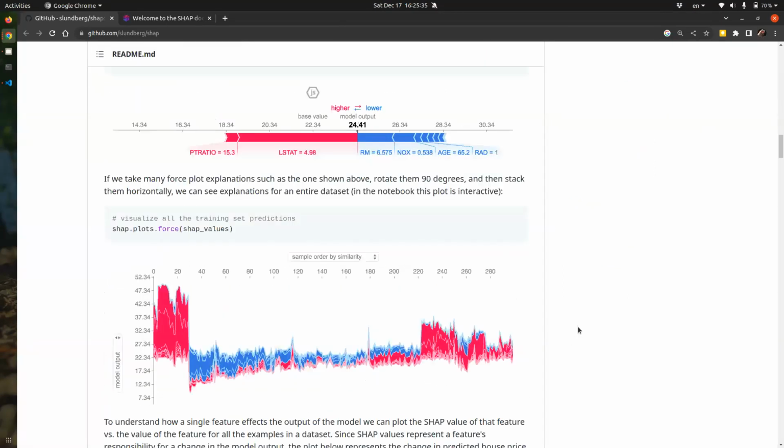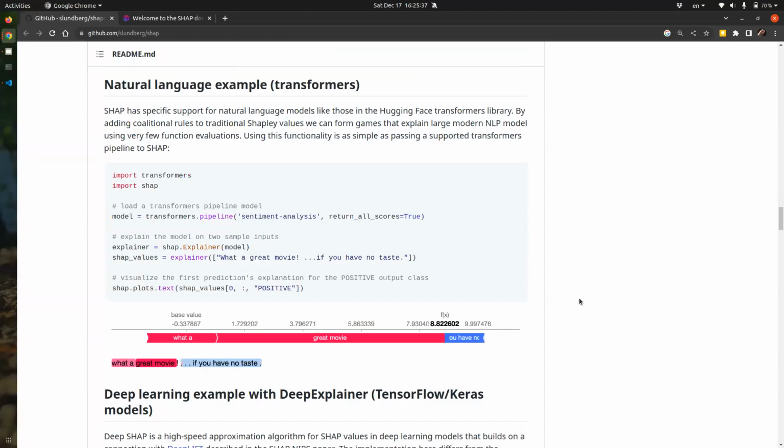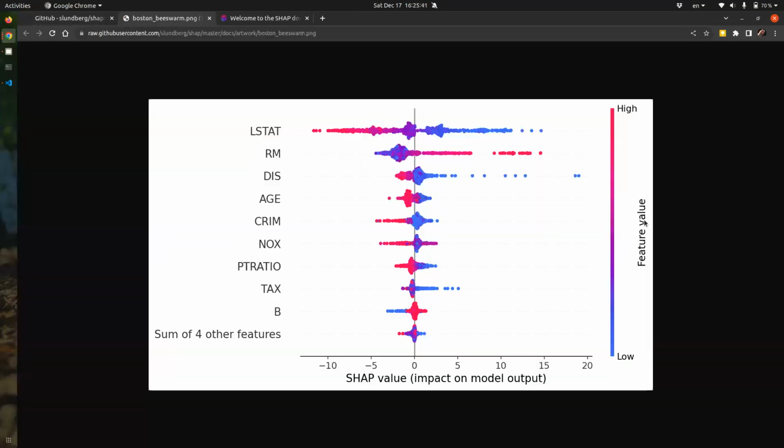And one chart here that I want to show is this one, which gives you all your features with the feature importance and everything. And you can see here that if this variable is high in value, then it predicts towards the opposite of your prediction. If it's low in value, it contributes to your positive prediction, and so on. So this chart is like a summary chart that gives you an explanation of your machine learning model.